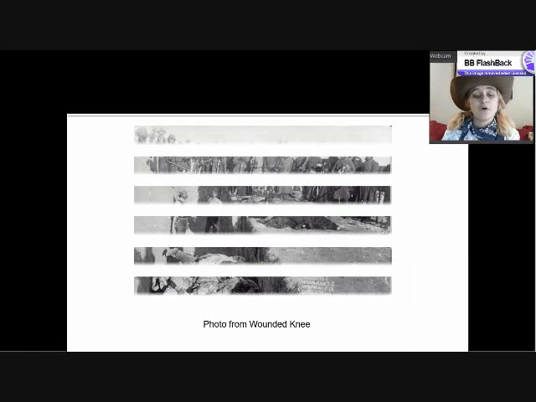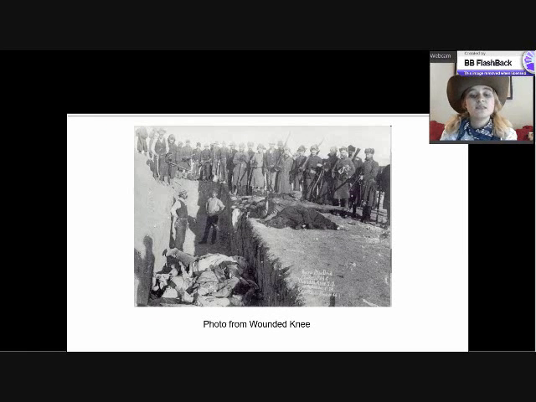This particular photograph actually is of the aftermath of Wounded Knee. And as you can see here, they are burying the bodies of the dead in a mass grave. What I think is interesting, let's look at these men in the background. So these are the soldiers here in the background. This man here is pointing his gun at the bodies of the victim in case one of them might still be alive. He's ready to shoot them. So I think that this photograph really shows kind of the seriousness of what was going on here.